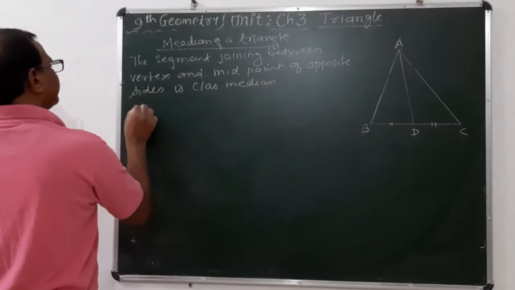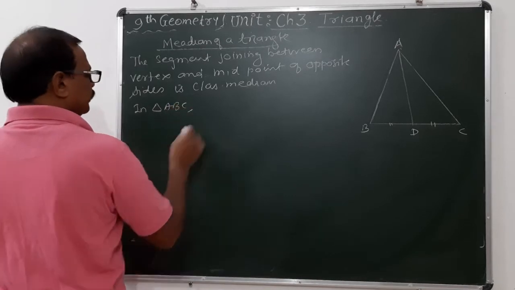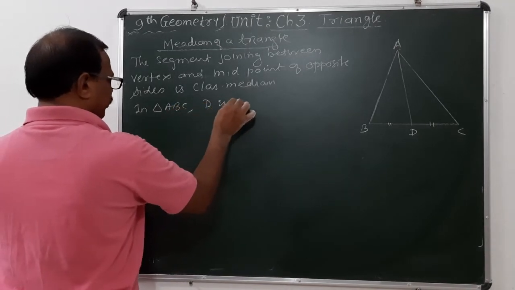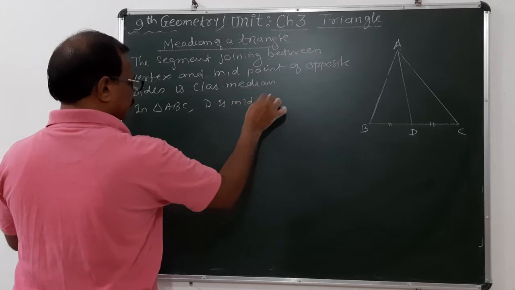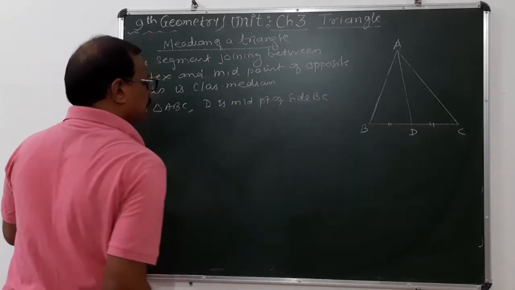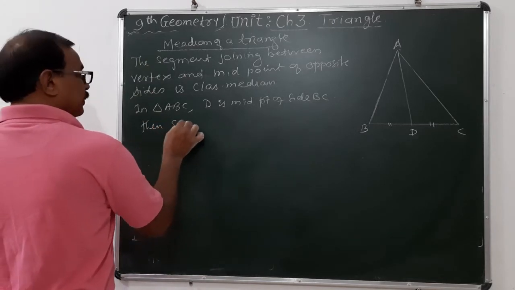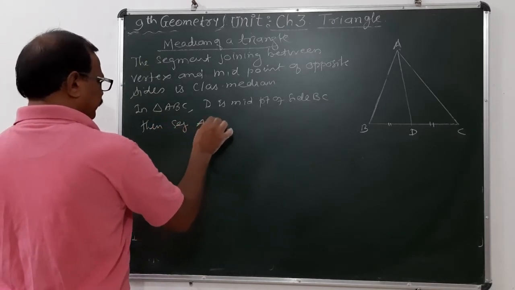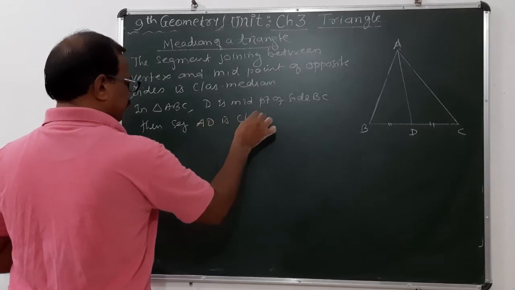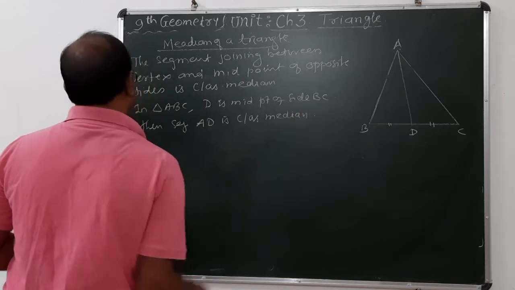In triangle ABC, D is the midpoint of side BC. Then segment AD is called the median. This is called the median. Note.